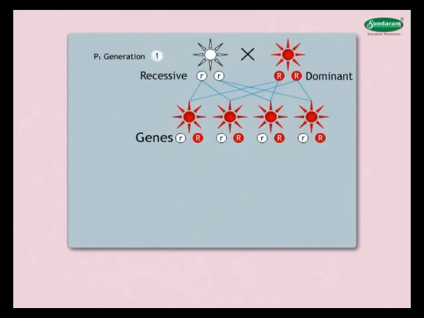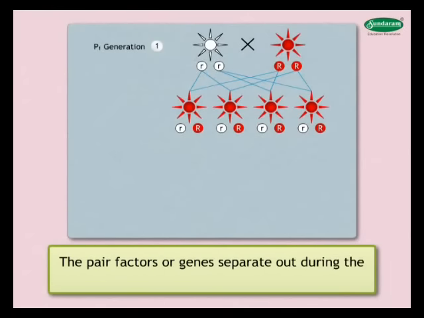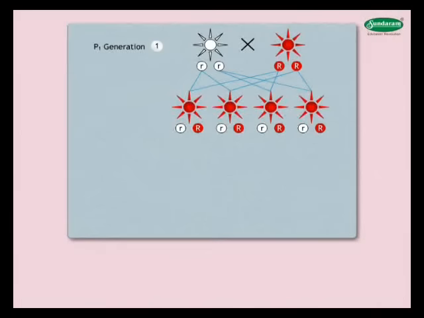As the genes occur in pairs, those for red flowers are written as RR and those for white flowers as rr. The pair factors or genes separate or segregate out during the formation of gametes in the P1 generation. Thus, two types of gametes are produced, one with R factors and the other with r factors.